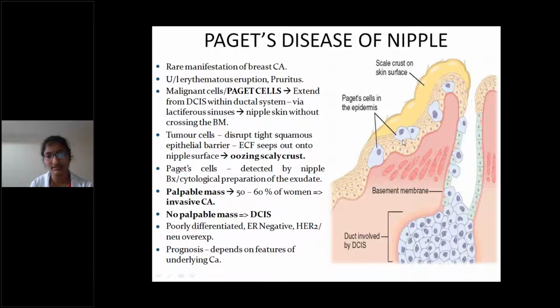These are Paget cells in the epidermis. There will be a scaly crust formed on the skin surface. Paget cells are detected by nipple biopsy or cytological preparation of the exudate. There is a palpable mass in 50 to 60% of women, and it can turn into invasive carcinoma. No palpable mass means DCIS. It is high grade, ER negative, with HER2 overexpression. The prognosis depends on the features of the underlying carcinoma.